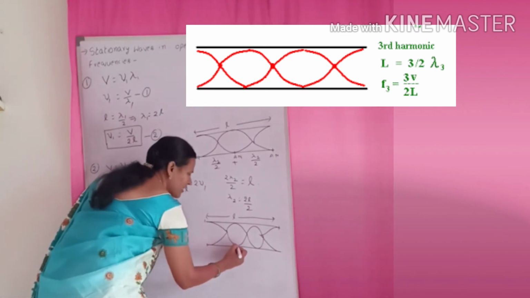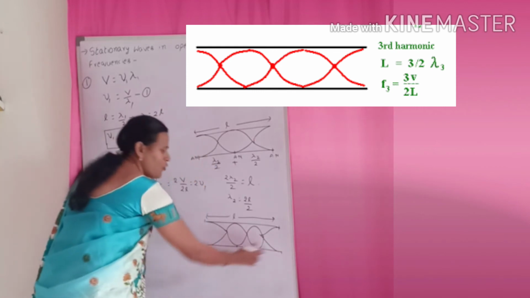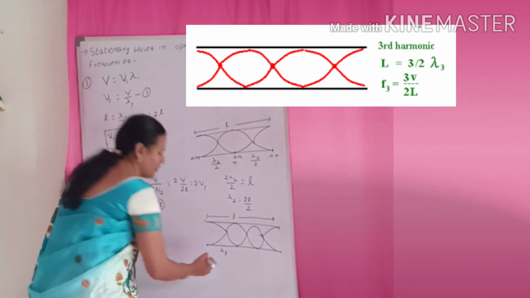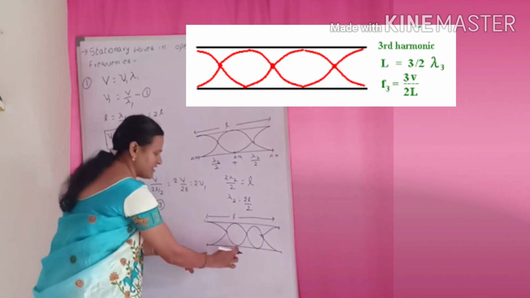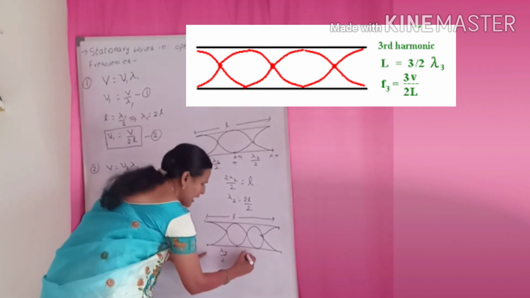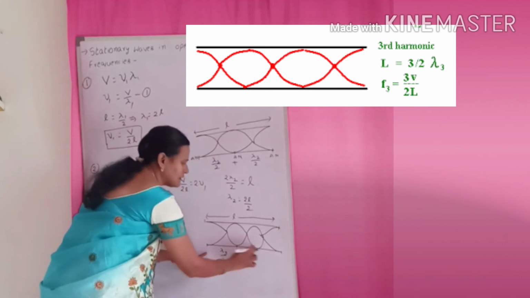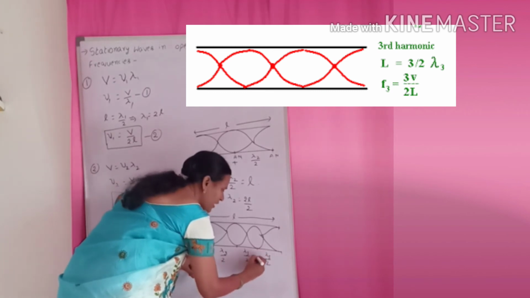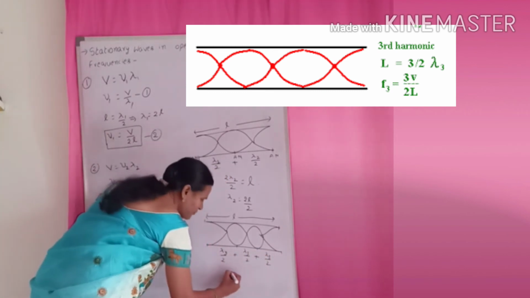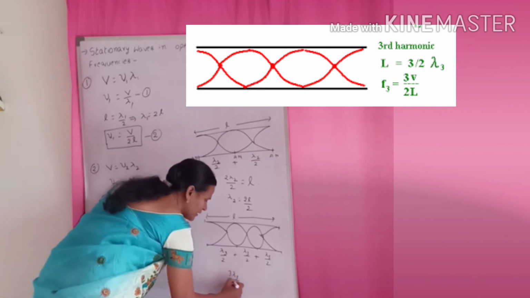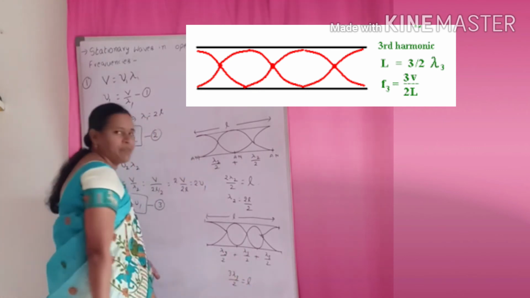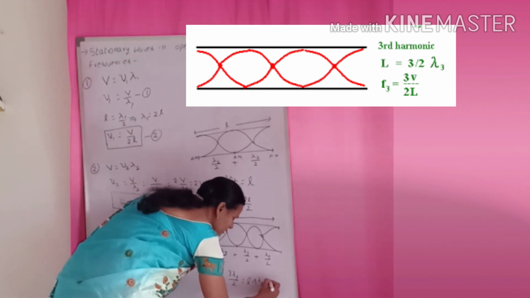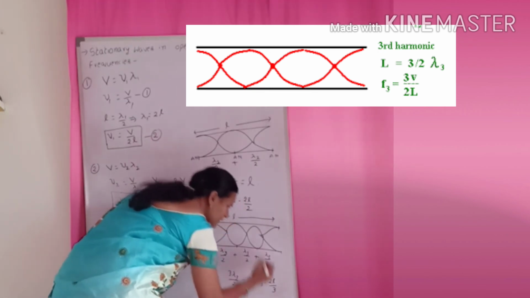And here 1, 2, 3, 4. 4 antinodes are there. I am taking lambda 3. Why? Because this is the third harmonic. Lambda 3 by 2 for the first two antinodes, lambda 3 by 2 for the second and third antinodes, and here also lambda 3 by 2. When you add all these, you get 3 lambda 3 by 2. It is equal to L. So from this equation, what do we get? Lambda 3 is equal to 2L by 3.